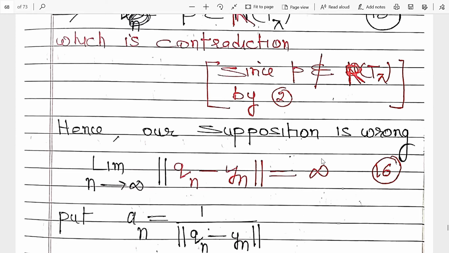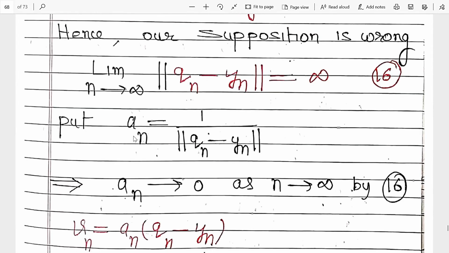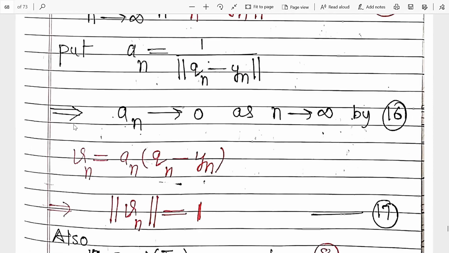Now, because it is infinite, we take its reciprocal so that it approaches 0. So put an approaches this. Now an approaches 0 as n approaches infinity. Clear? Now we take vn, which is equal to an (qn minus y). Why do we take this?